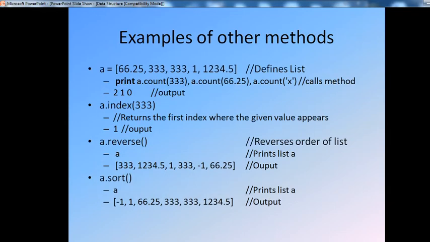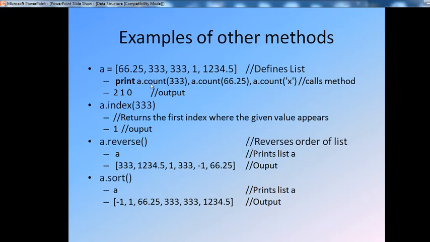Next are examples of the other methods, and how they are defined. Here is an example. a equals square brackets, that is the syntax for defining a list in square brackets. The list is 66.25, 333, 333, 1, 1234.5, and you can define floating values also. Then print a.count(333), a.count(66.25) and a.count(x). These call methods that count how many times 333 appears in the list, how many times 66.25 is present, and how many times x is present. The output is 2, 1, 0.